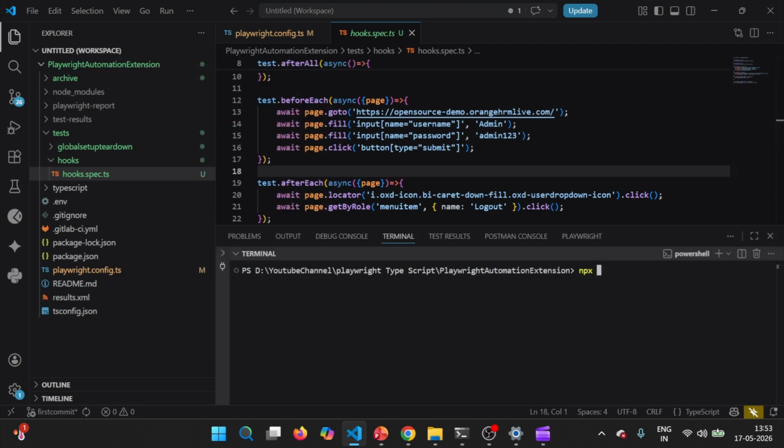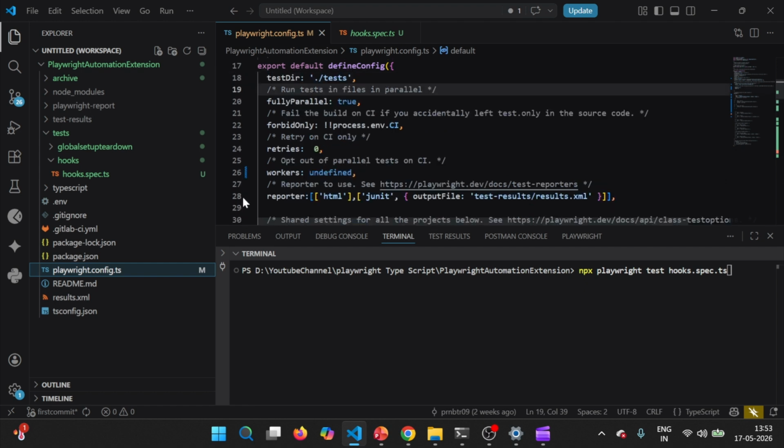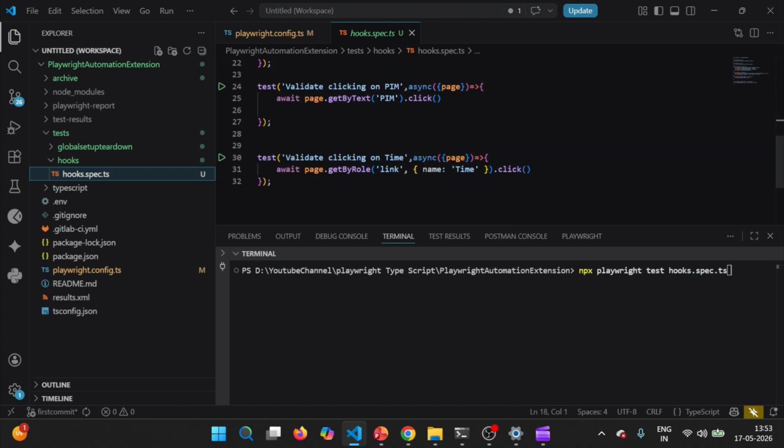So I will try to execute this test case using npx playwright test, and the file name is hooks.spec.ts. As I have already shown, we have kept fullyParallel as true. As a result, there would be two workers, one for this particular test case and second for the other test case. So let us observe the same.